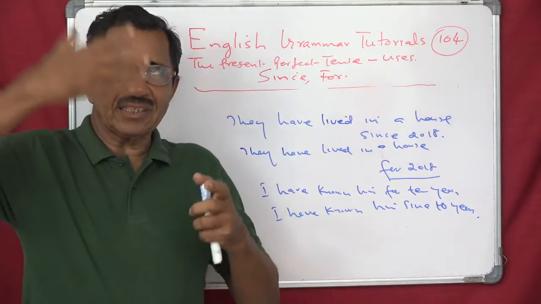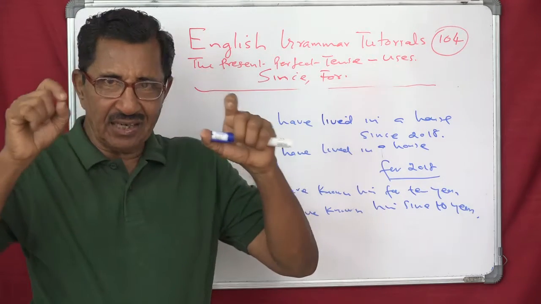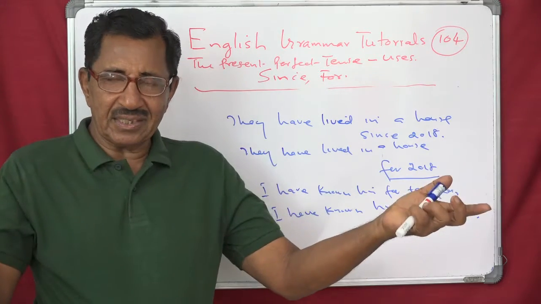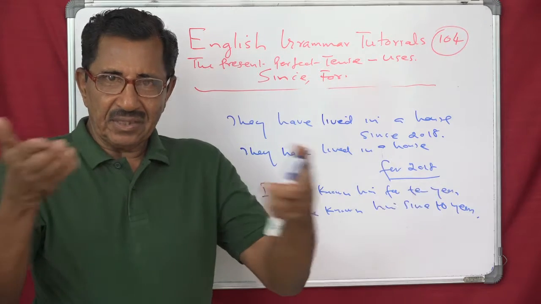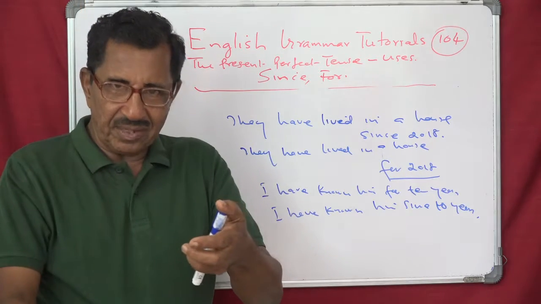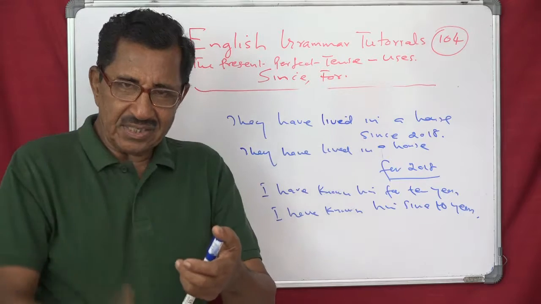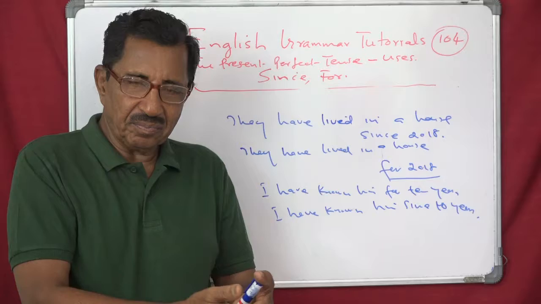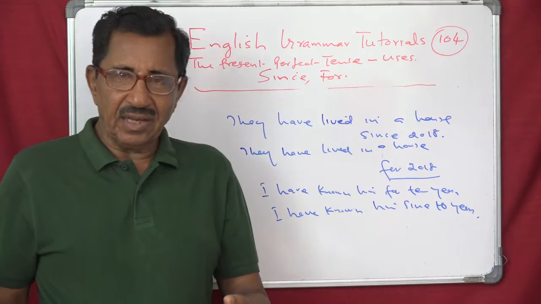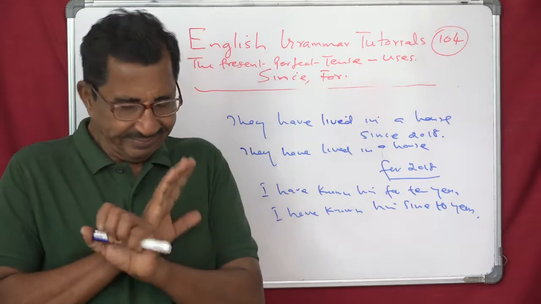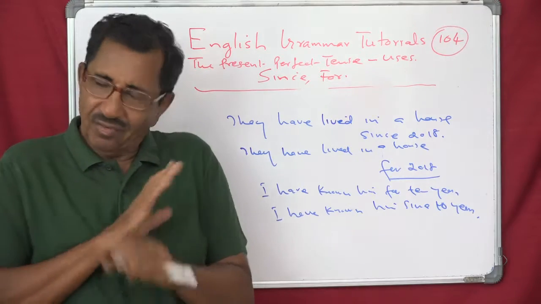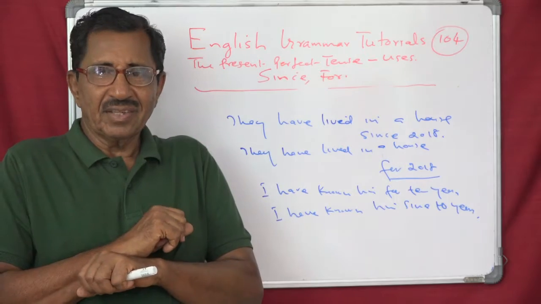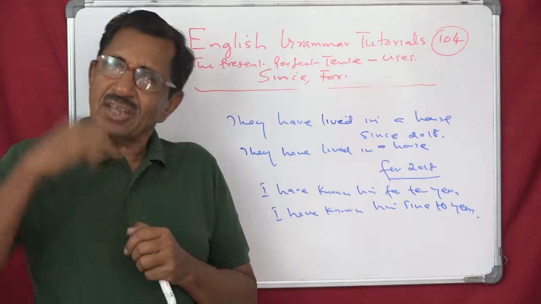Also you compare this. Simple present, present continuous, present perfect. Simple present means any time in the present. Present continuous means at the time of speaking. I am writing, I am standing, I am speaking, he is speaking, they are playing and things like that. But when I say I have spoken, over. They have written, over. You need not say over, it is understood.